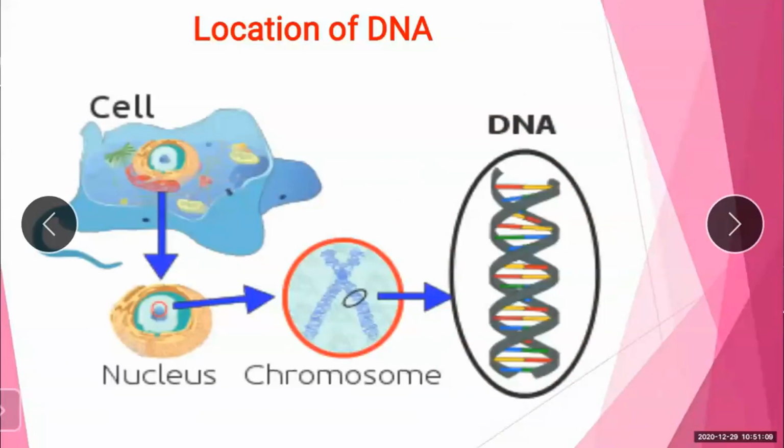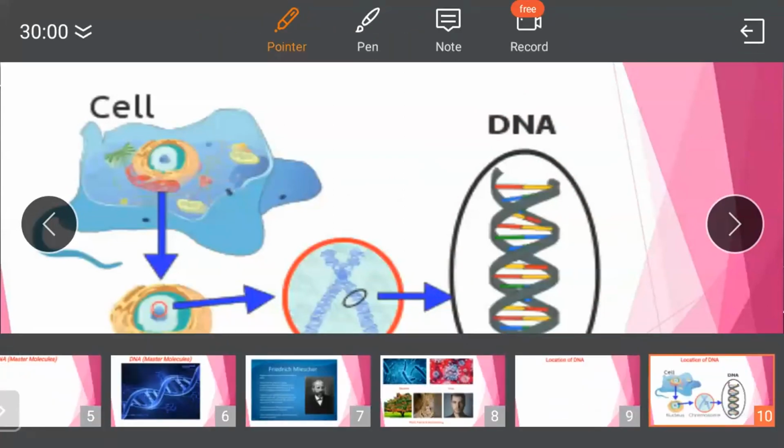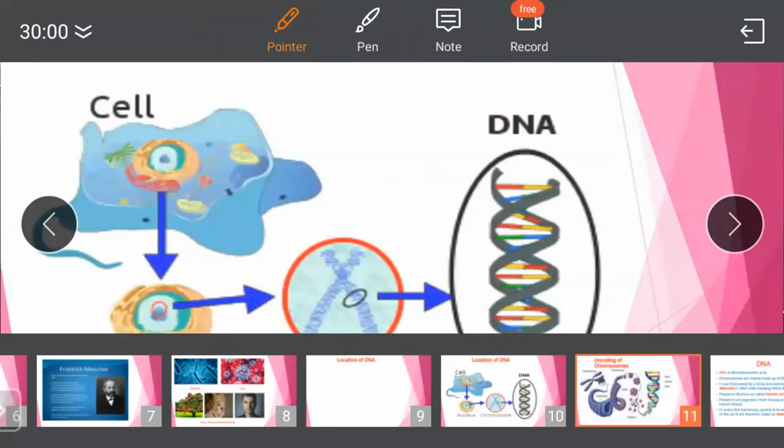Now you know where we find DNA. So we can say that DNA is present all over the body. As cells are present throughout the body, we can find DNA throughout the body. This is the location of the DNA.